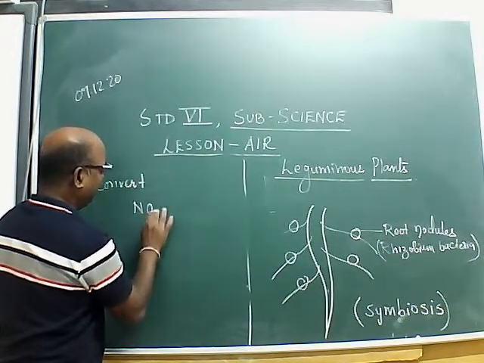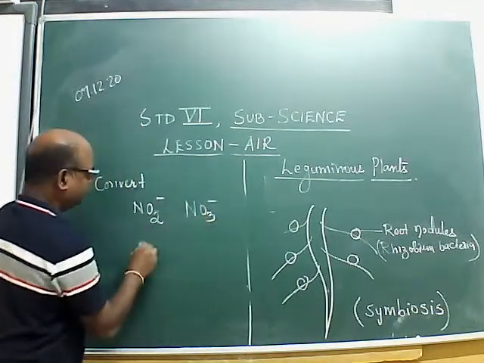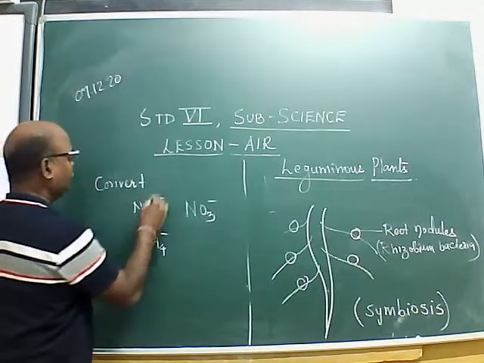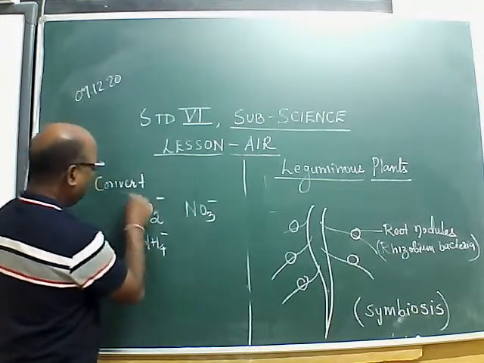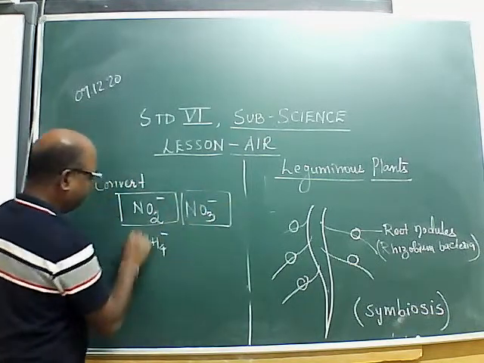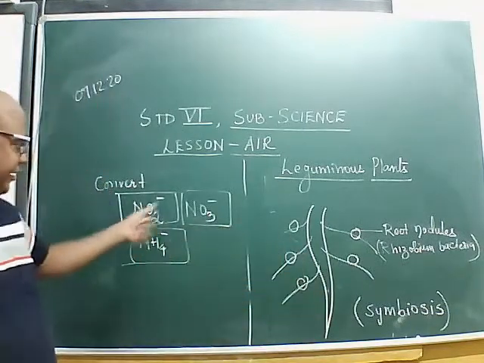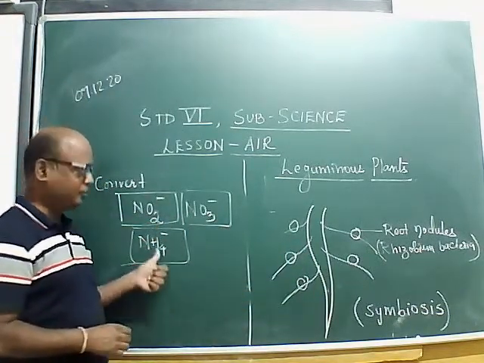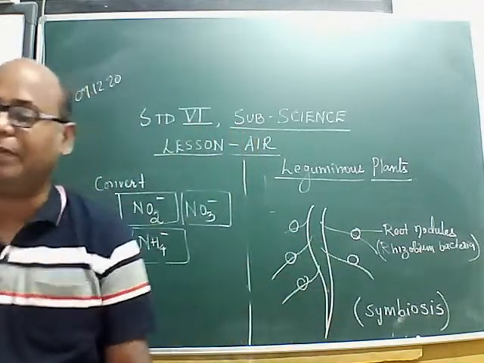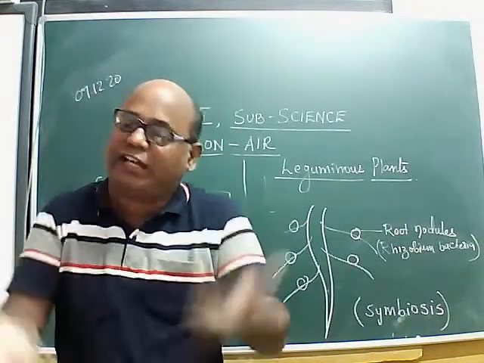Nitrates, nitrites and ammonium salt. So we will find they convert atmospheric nitrogen into nitrates and ammonium salt. These nitrates and ammonium salt can be used by leguminous plants. And when we eat these plant products, we are getting protein.